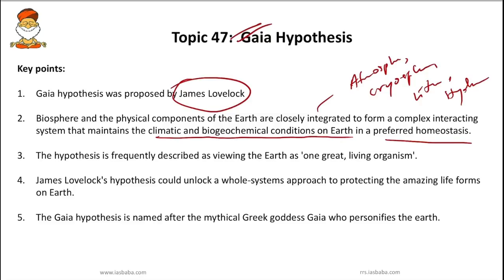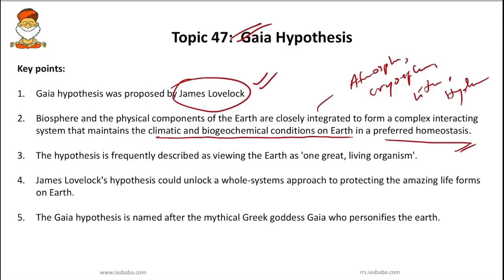In simple words, the Gaia hypothesis, put forth by James Lovelock, is an ecological theory which proposes that both living creatures and the physical world are in a complex interacting system that maintains homeostasis or equilibrium. This is what you have to know.